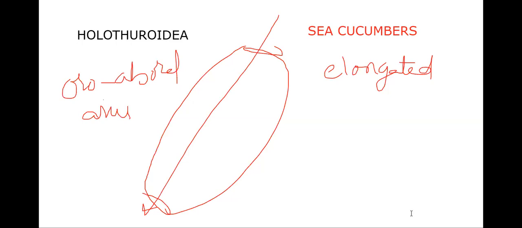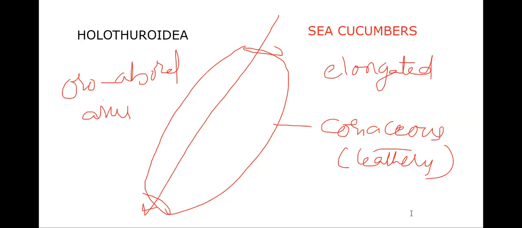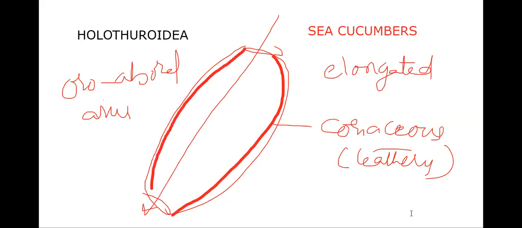Body wall is leathery, coriaceous skin, we can say. Leathery, coriaceous skin is present. And the dermis contains loosely arranged spicules. Spines are absent here.